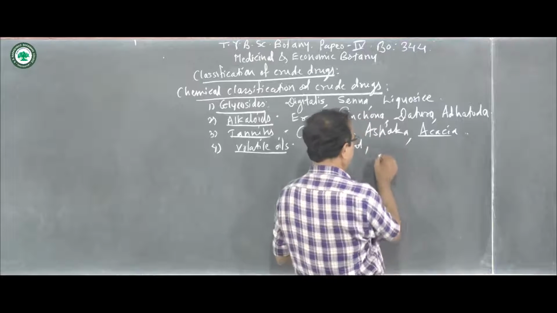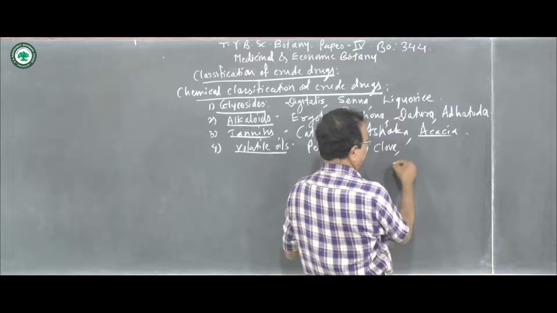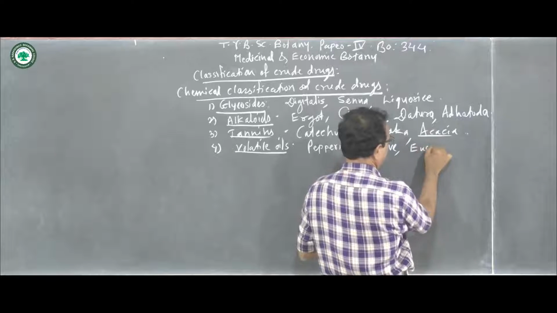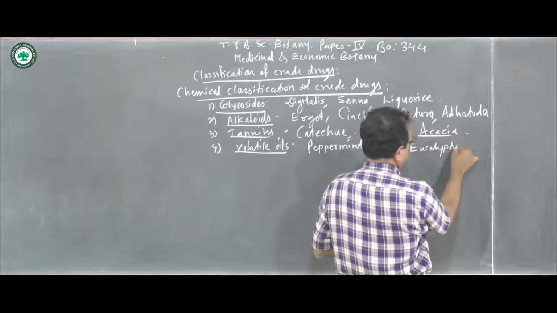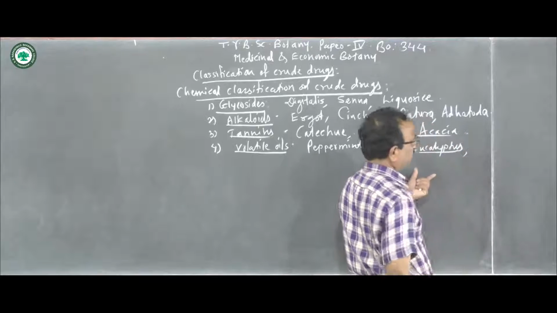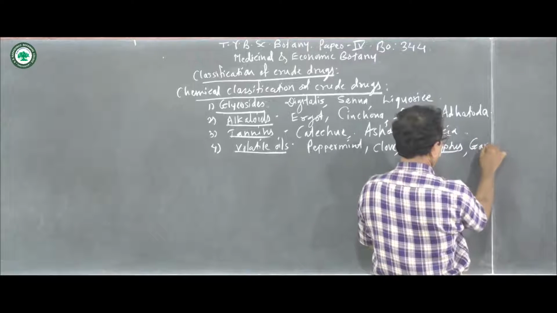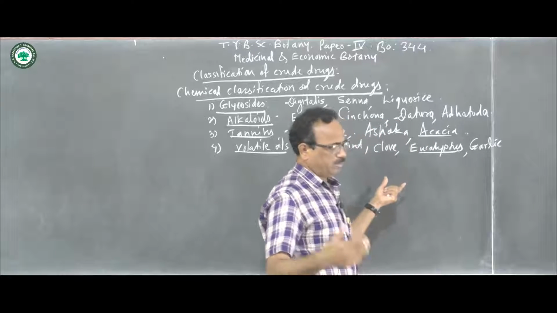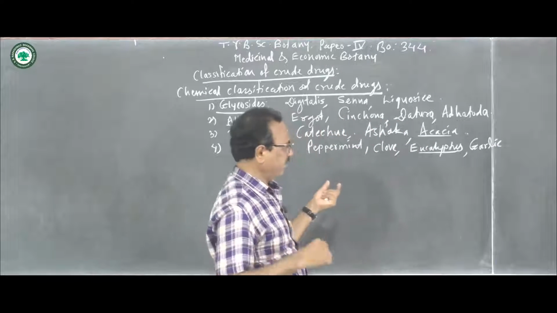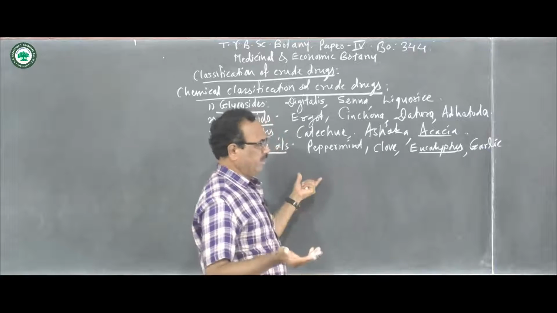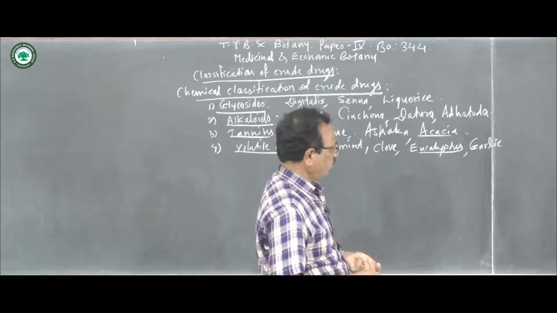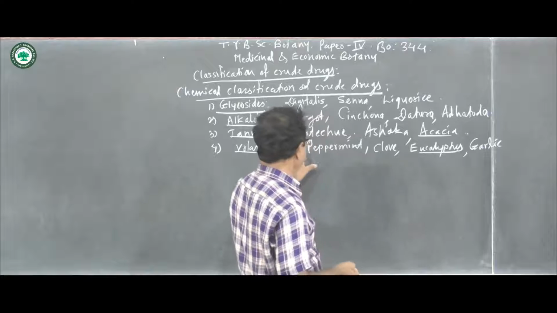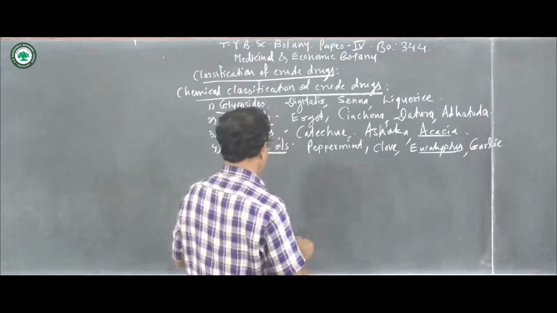Another is clove, then eucalyptus, then garlic, and so on. Thus all such types of plants, whose plant part may be of different types, maybe the leaf, maybe the tuber, and so on, are all placed under the volatile oils.